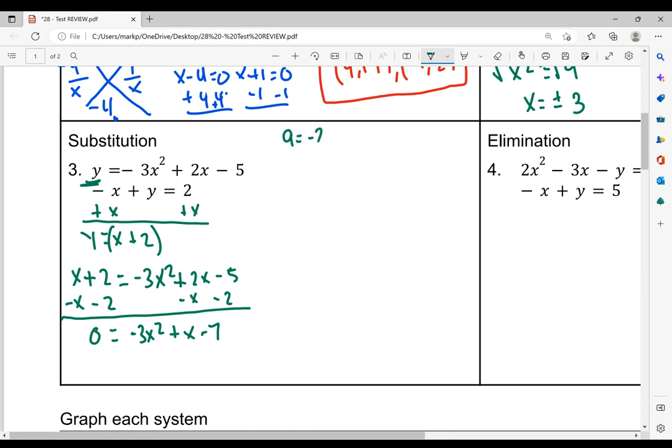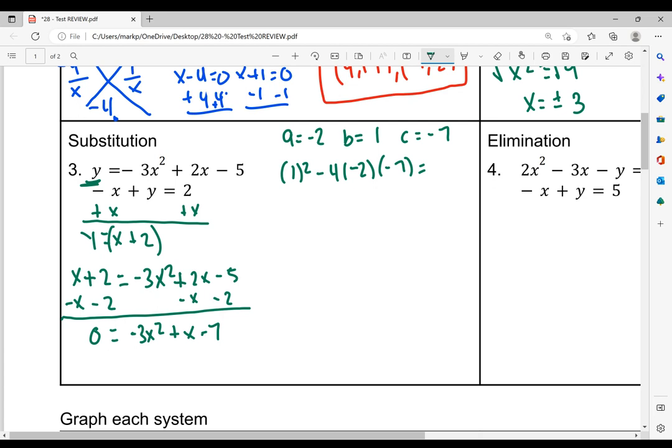So a is equal to negative 2, b is equal to 1, and c is equal to negative 7. And we're going to do the discriminant, b squared minus 4 times a times c. All right, so when I do this here, I'm going to type it into the calculator.